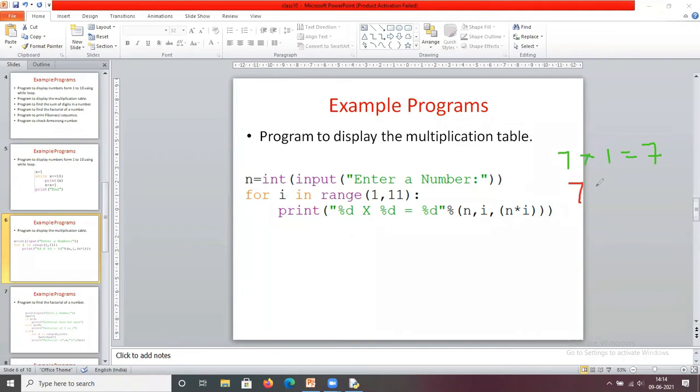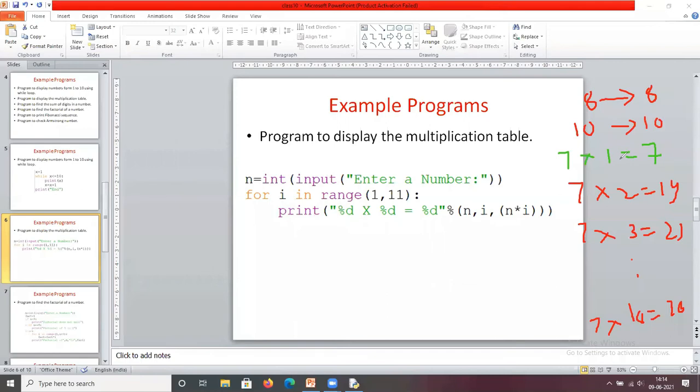So 7 into 2 equals 14. 7 into 3 equals 21, and so on. 7 into 10 equals 70. I'm going to read this n value. For example, if I read 8, it's going to display the 8th table. If I read 10, it displays the 10th table: 10 into 1, 10 into 2, 10 into 3, up to 10 into 10.